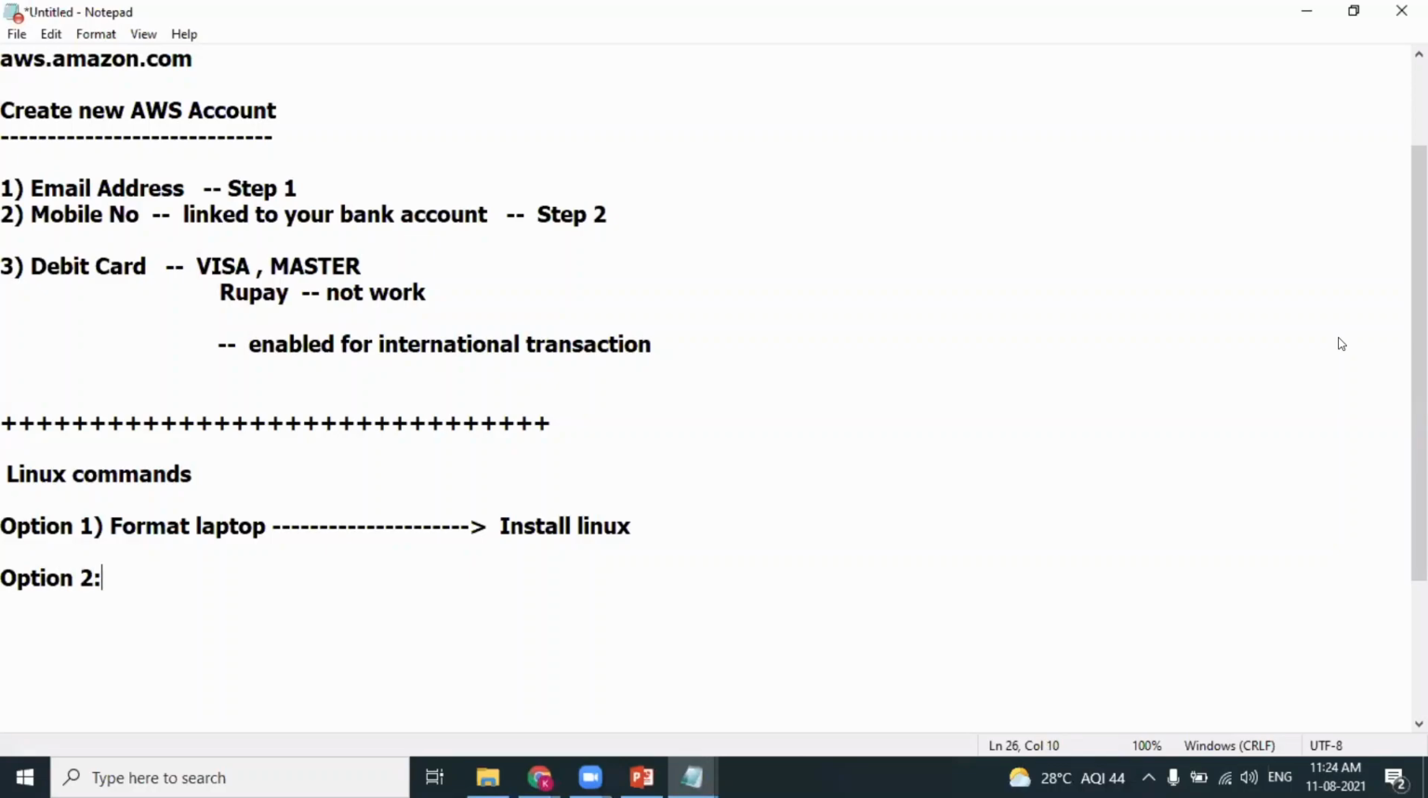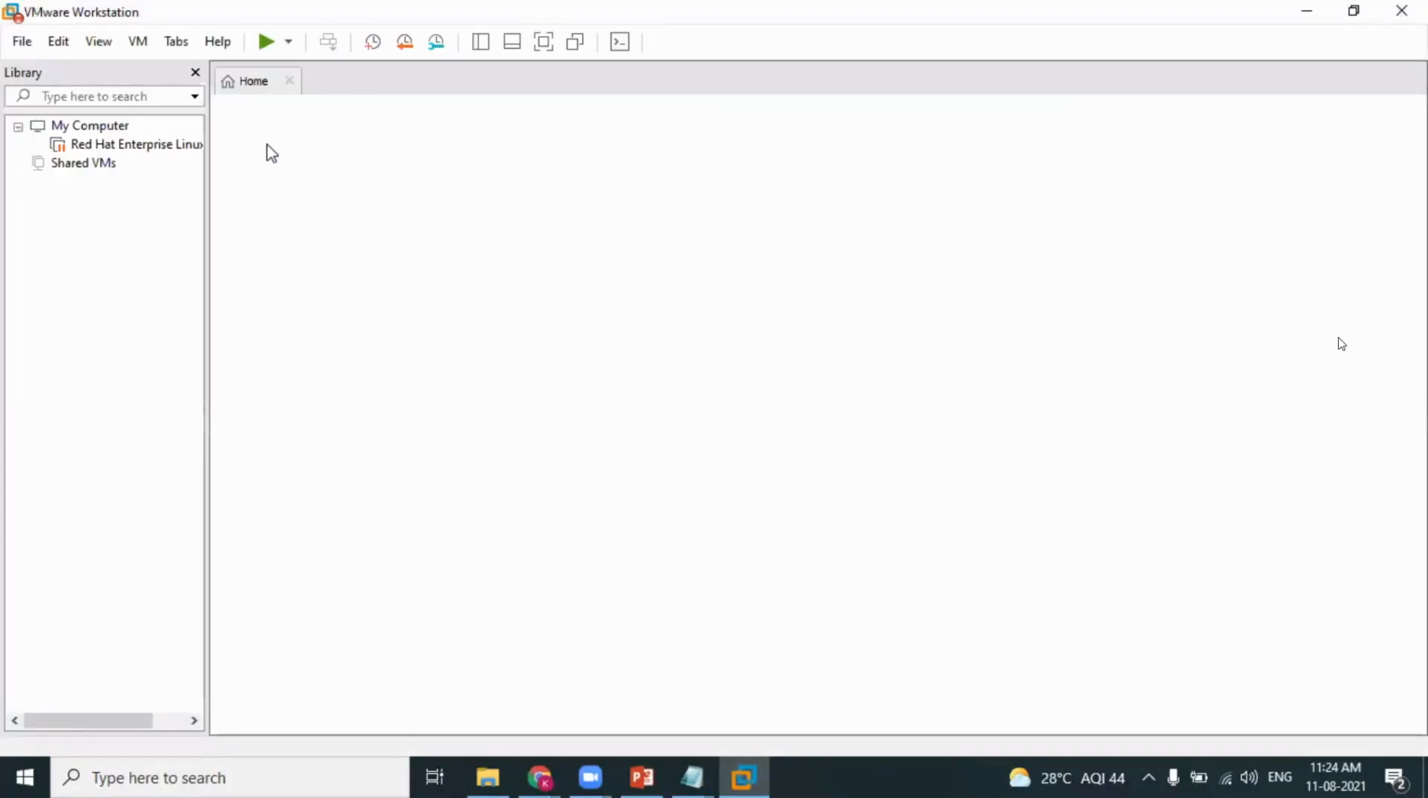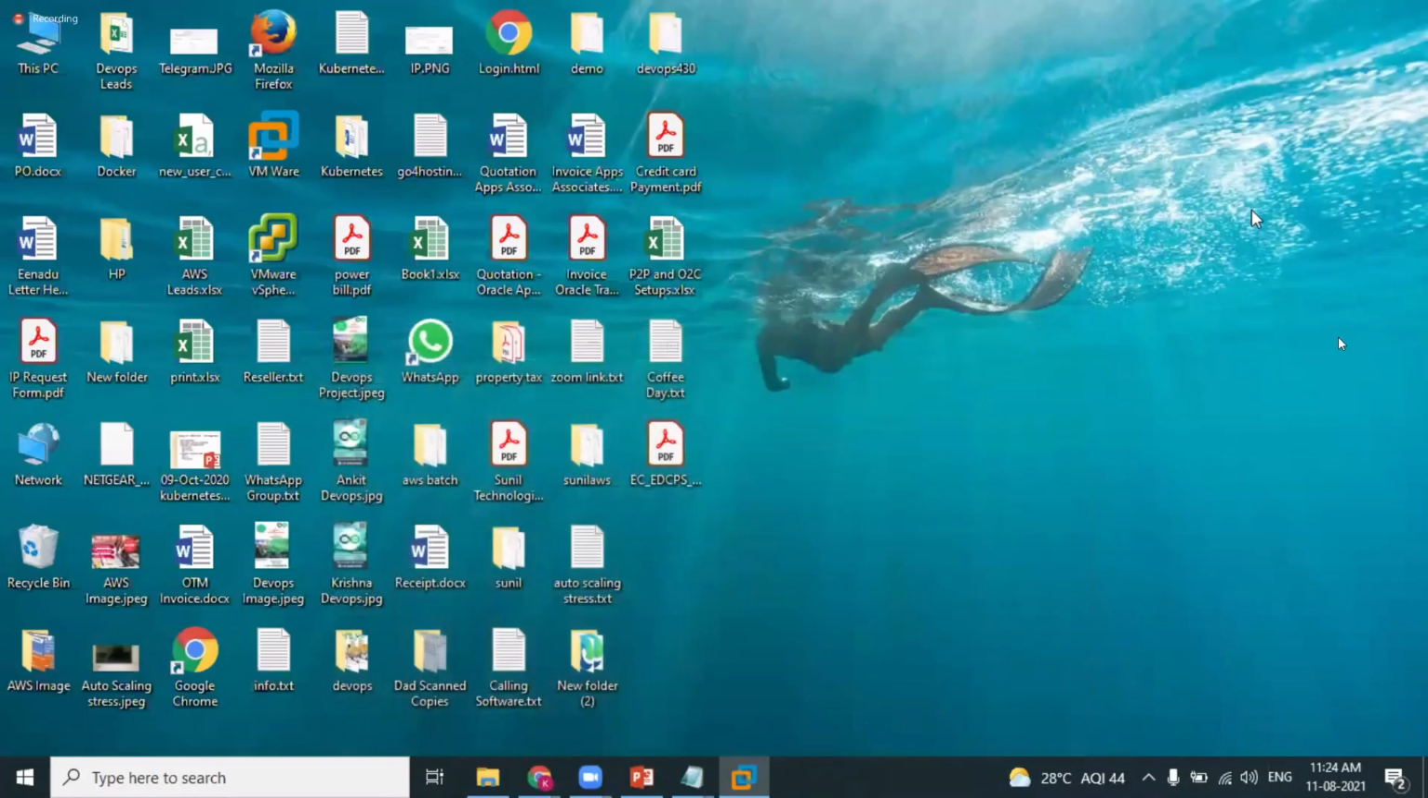Option 2, I can install Linux on VMware. Look at this. This is my Windows operating system, Windows 10. Can you see here we have VMware? There's an application called VMware. I open this. Yes, the VMware Workstation is open. Let's try to understand how exactly it works.